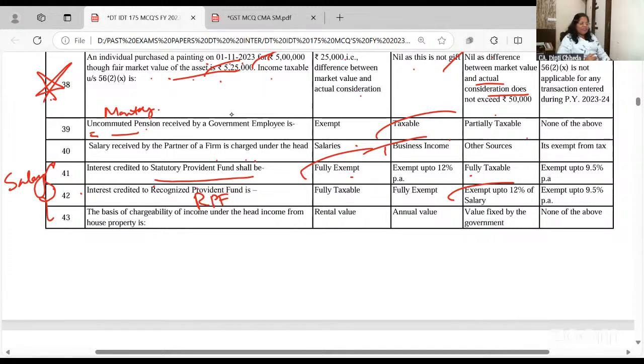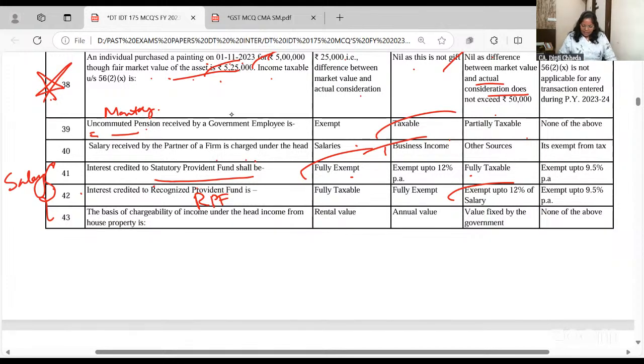SPF interest is fully exempt, as it is government oriented, statutory. And if it is your own fund and you have got it recognized, then it's our policy. So what we will do, interest is exempt up to 12% of the salary.